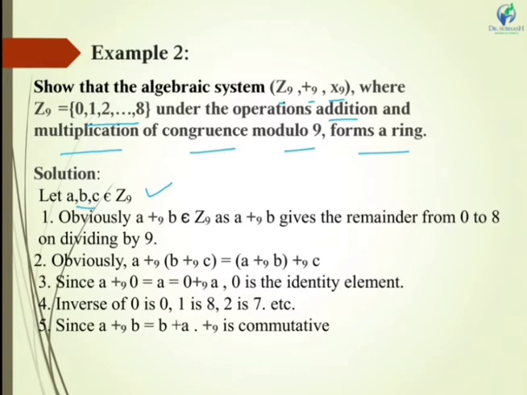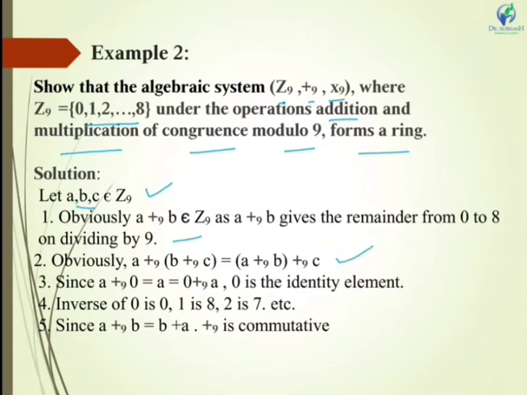Similarly you can check all the elements from 0 to 8 and you will find that after adding any two elements, the resultant answer belongs to the set Z9. So you can say that closure is satisfied. Now next is the associative law. It will always be true that the associative law with respect to addition, with or without modulo, holds.